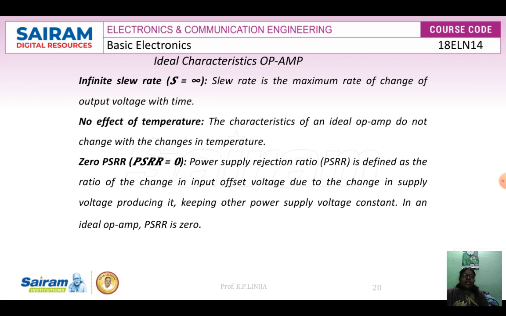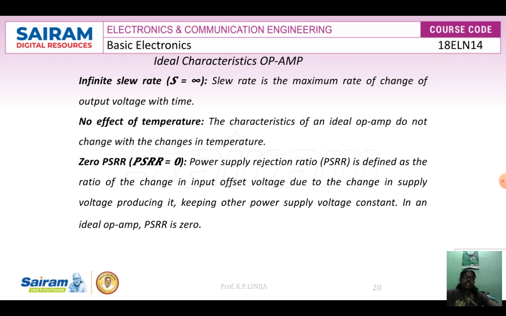Then the next thing is input bias current. What do you mean by input bias current? It is the average of the current that flows through the input terminals. We can define input bias current as IB is equal to IB1 plus IB2 divided by 2. So now we have explained all the characteristics in detail.